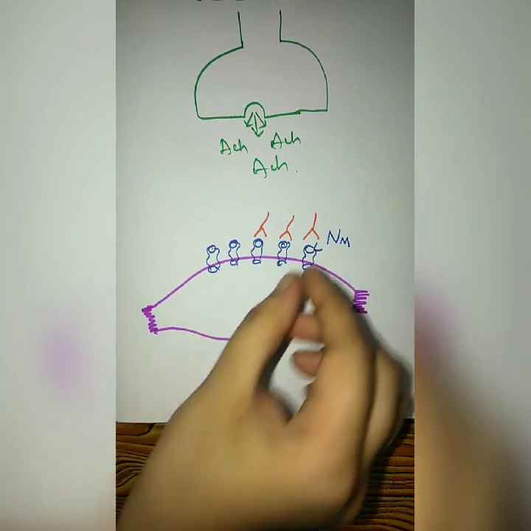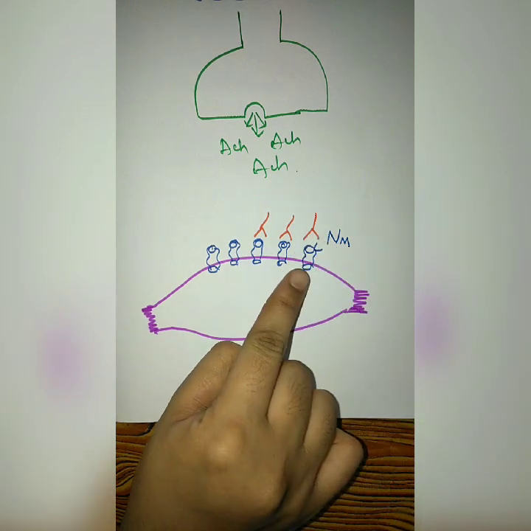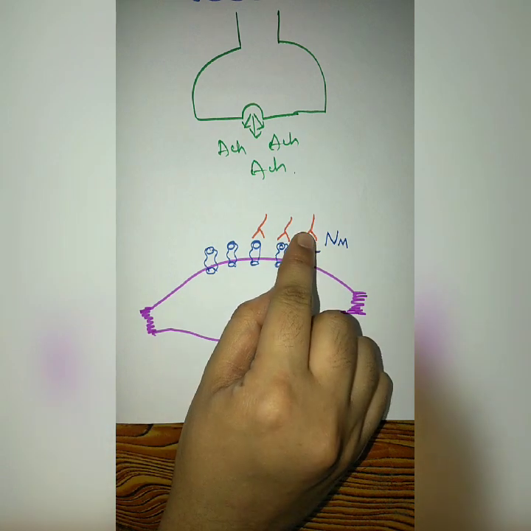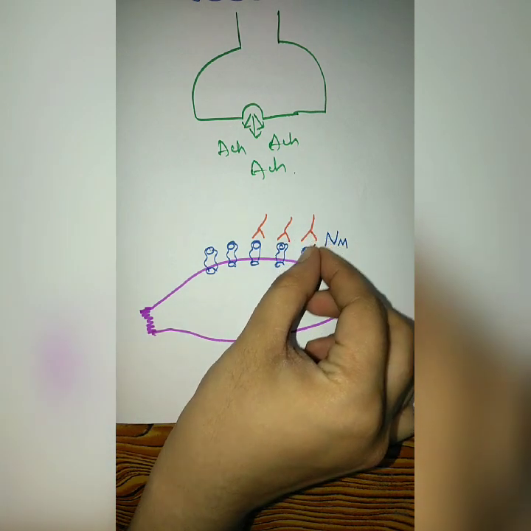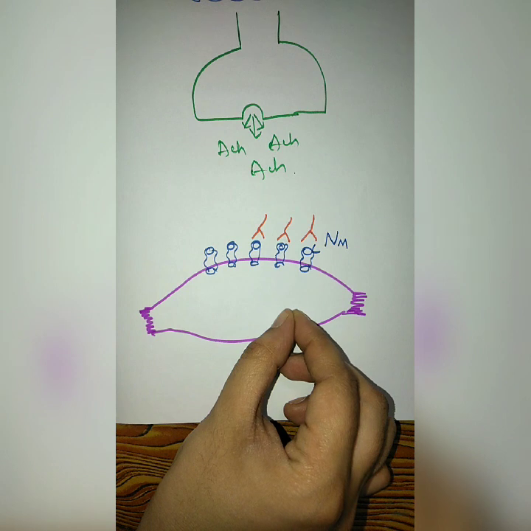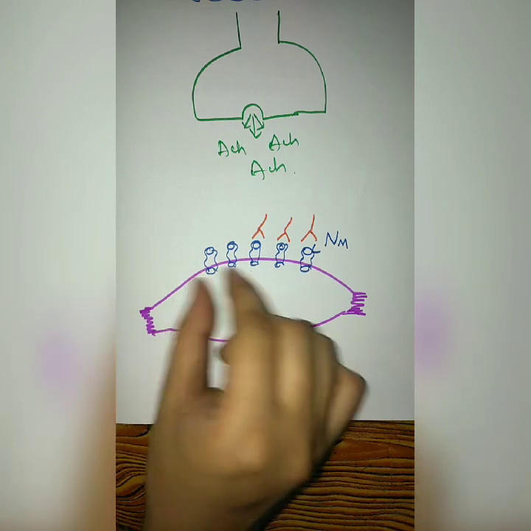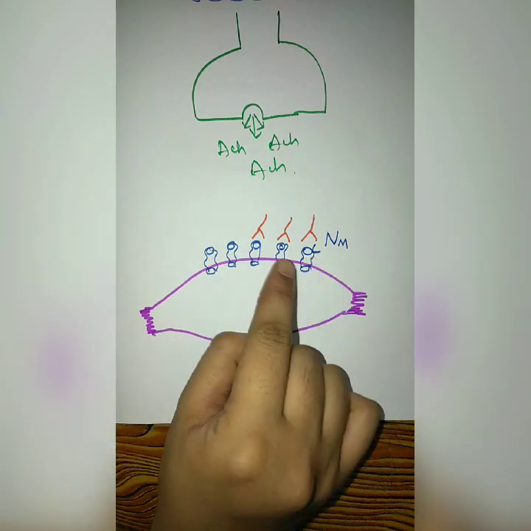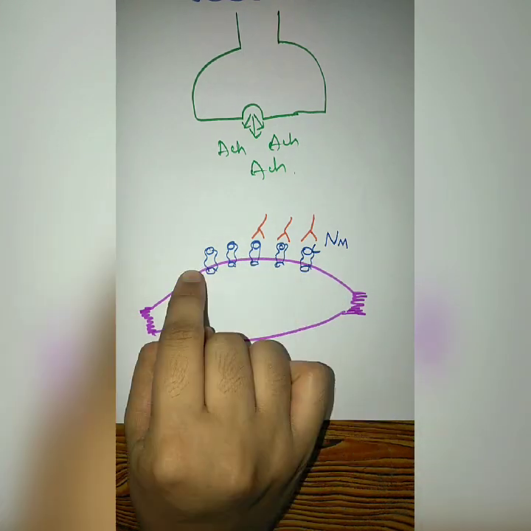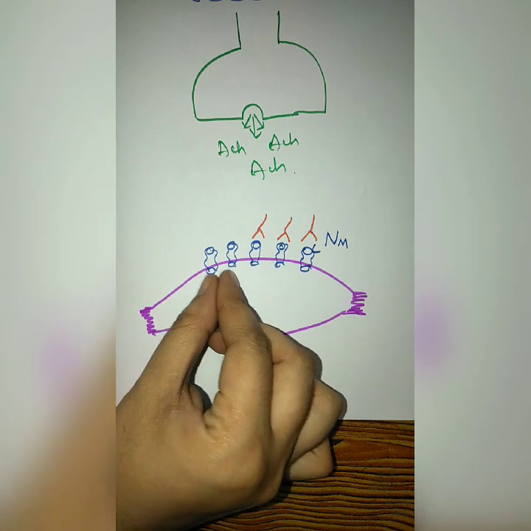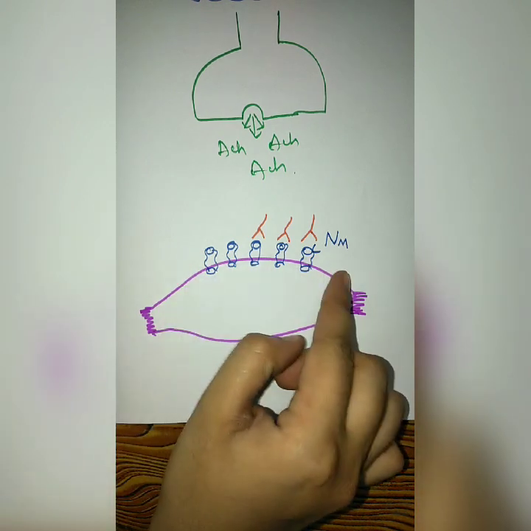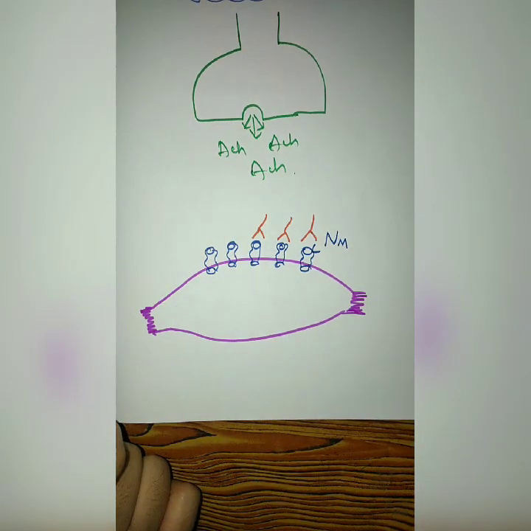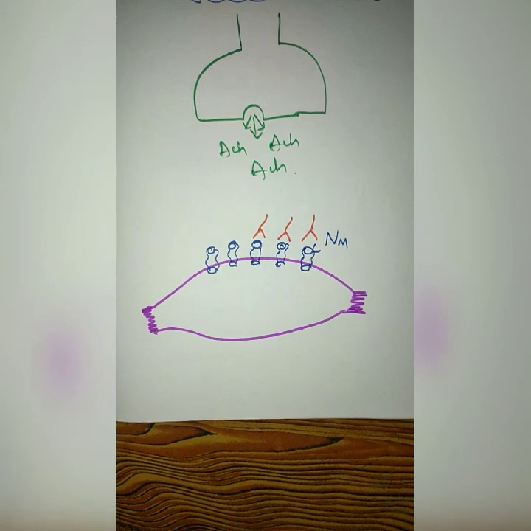This antibody will treat the ion channel as an antigen and interact with it, and internalization of this complex takes place, so that the receptors present on the skeletal muscle will be few in number. Like, instead of 1, 2, 3, 4, 5, just 2 NM receptors will be available on the skeletal muscle end plate for receiving the acetylcholine. So there will be much loss of NM receptors.